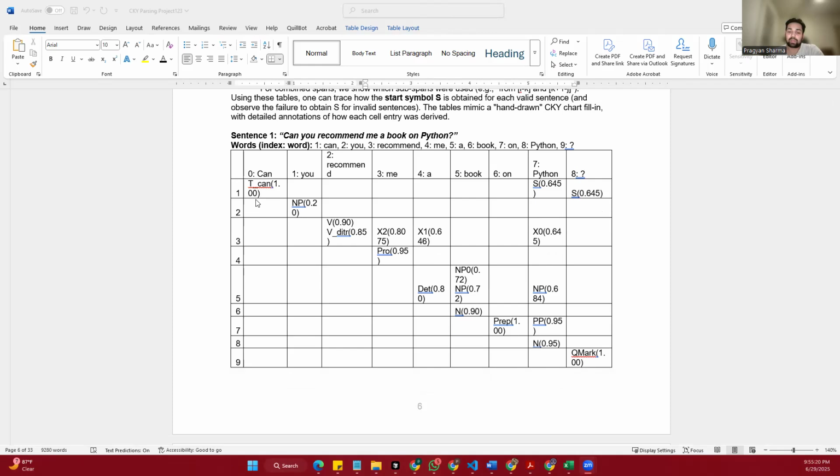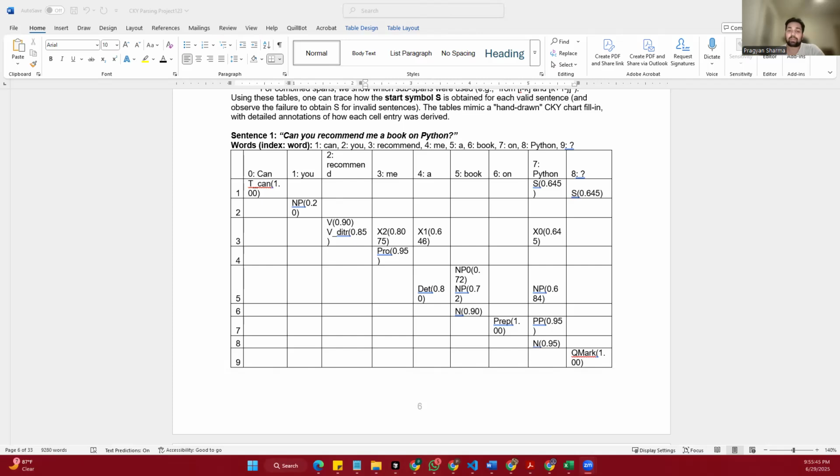Recommend is marked both as a general verb and a ditransitive one, because it takes two objects, like recommend me a book. Me is a pronoun, a is a determiner, and book is a noun. On is a preposition and Python is a proper noun, also considered a noun. Finally, the question mark is tagged as Q mark.